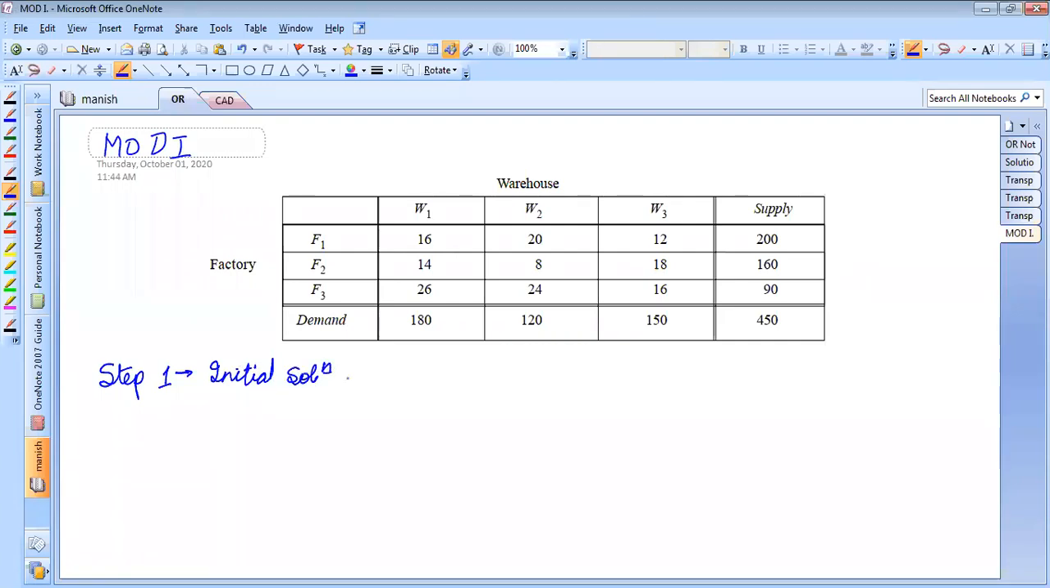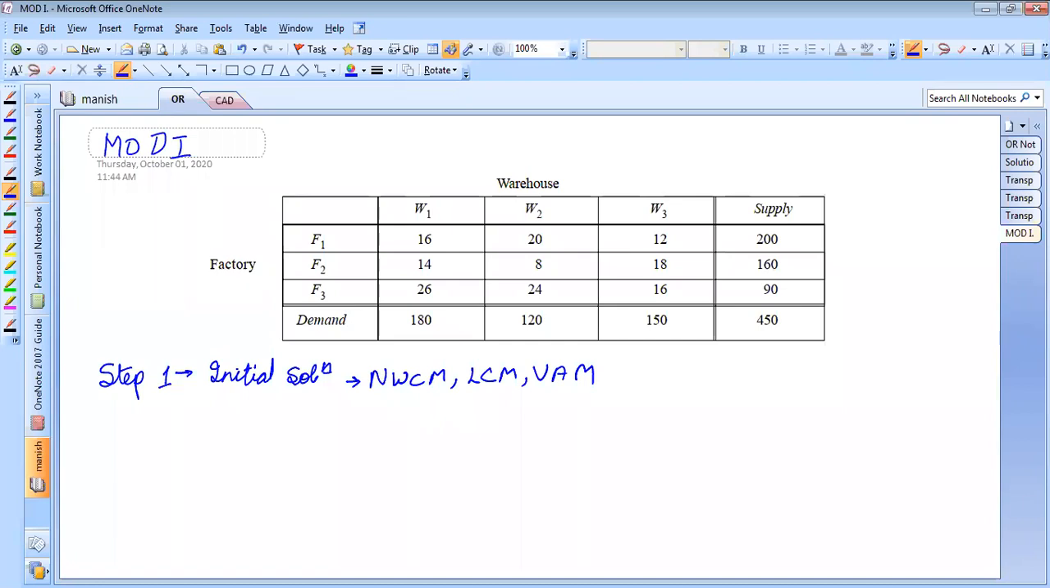For the initial solution, I can use any of these methods: the northwest corner method, or the LCM method, or the VAM method. Now, if you are given only the numerical and nothing is mentioned, which method should you prefer? The VAM method. Yes, the VAM method should be preferred.